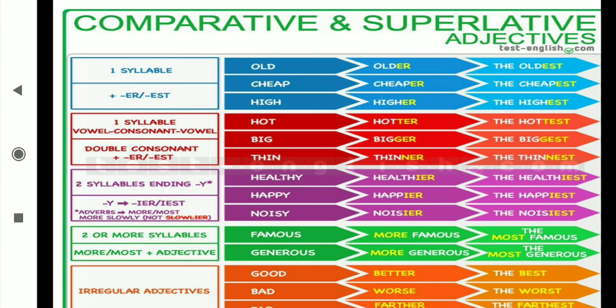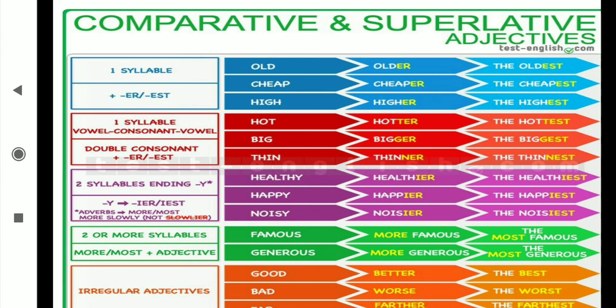Noisy, noisier, the noisiest. Now when there are two or more syllables, that time we say "more" and "the most". Famous, more famous, the most famous. Generous, more generous, the most generous. So more plus most comes with the adjective. And irregular words, I told you before, you just have to learn them. Good, better, best. Bad, worse, the worst. Far, farther, the farthest.